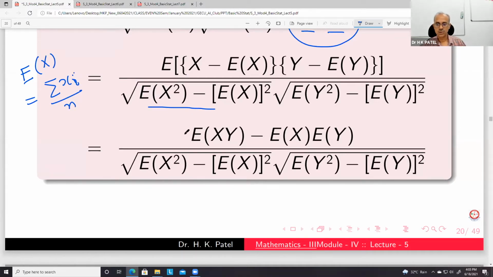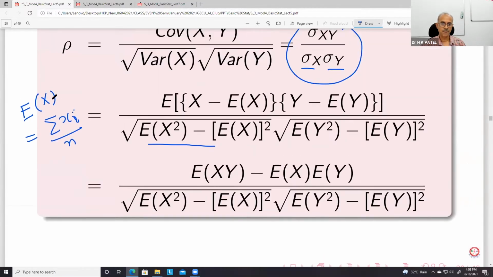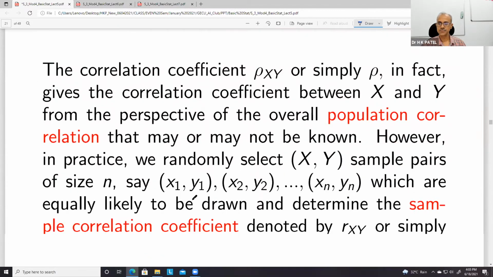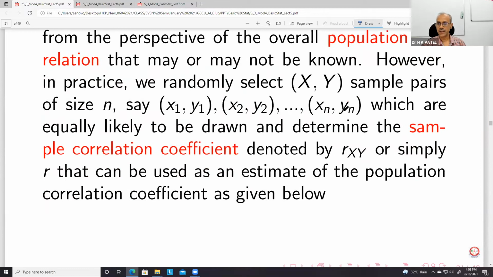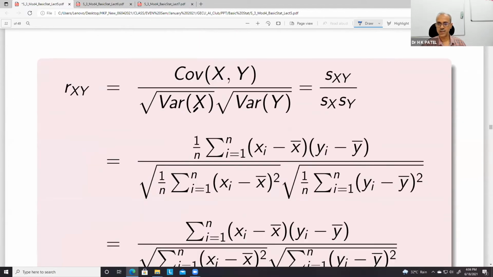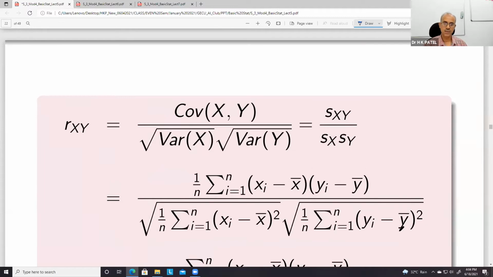From this relation, if we have n sample points, then this covariance xy upon root of variance x times variance y can be obtained in the form of sample points. Sample points are what? x1, y1.